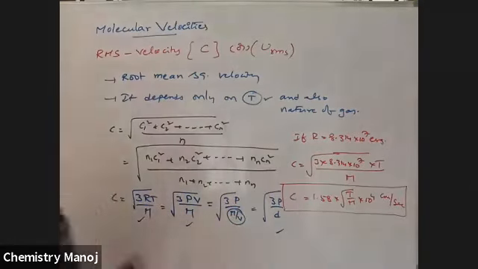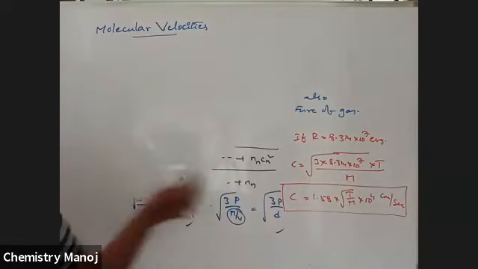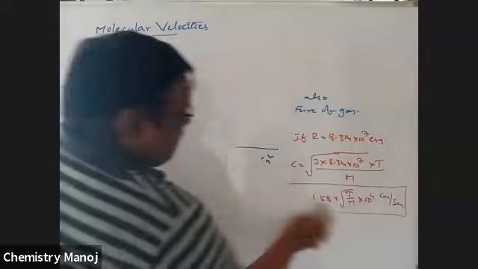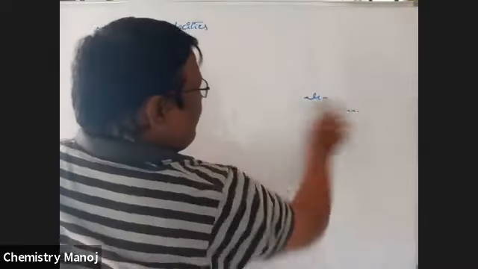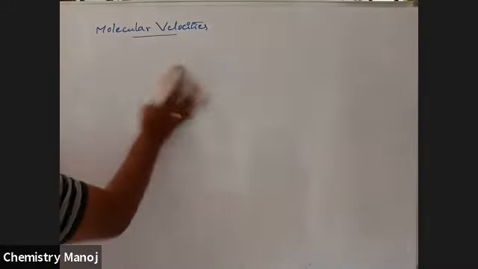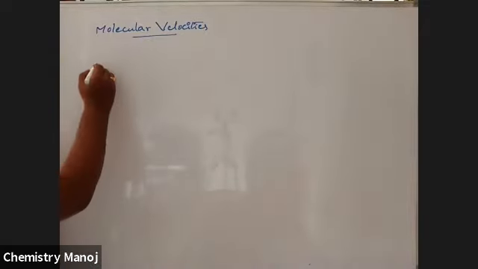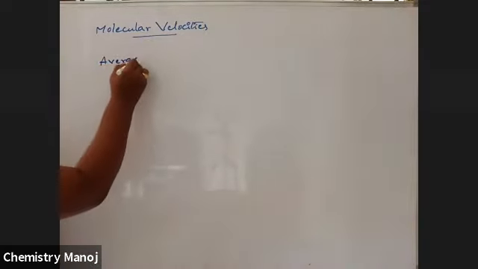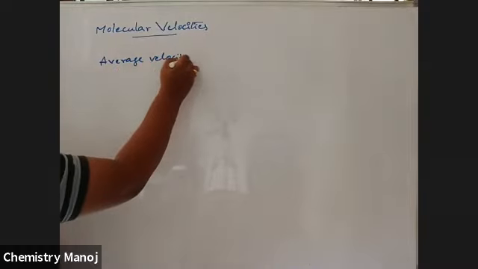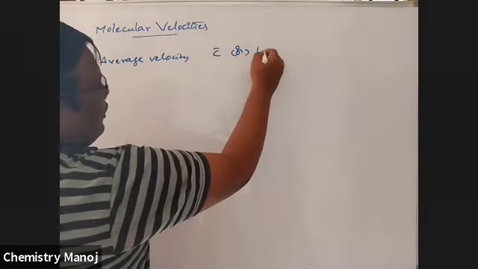Next, average velocity. The symbol is C bar or U average.